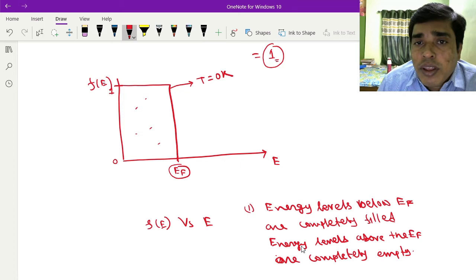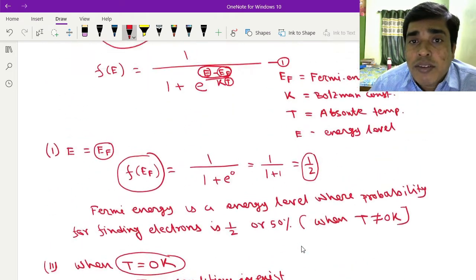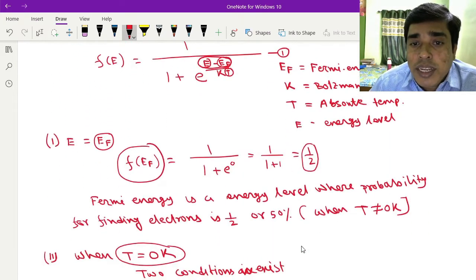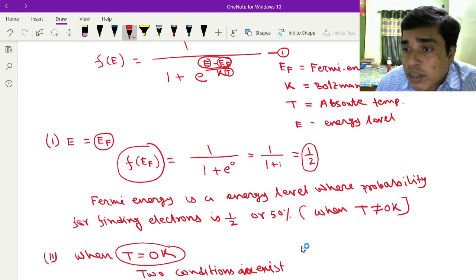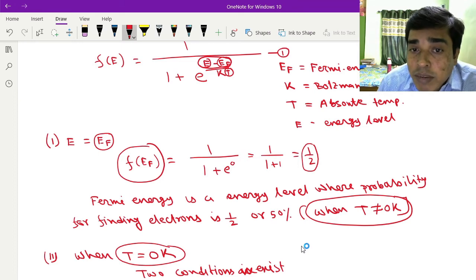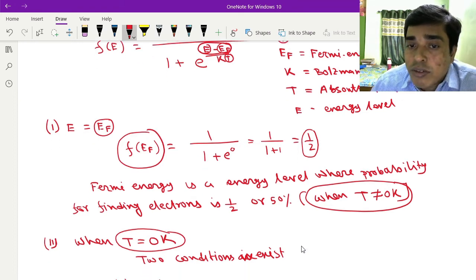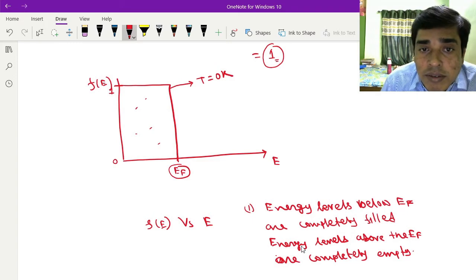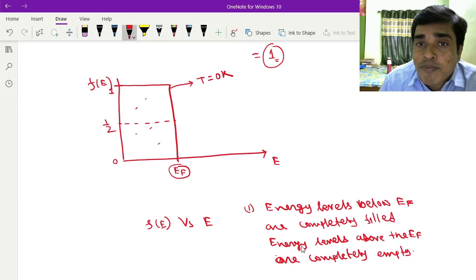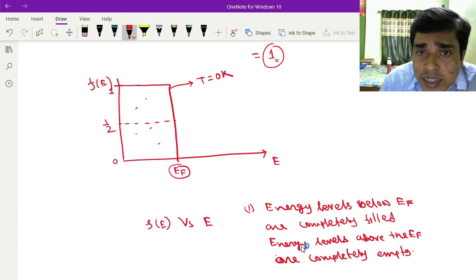Here you see that when temperature is not 0 K, then the probability of finding an electron at the Fermi energy level must be half. Suppose this is half. So when temperature is greater than 0 K, then what happens at the Fermi level?